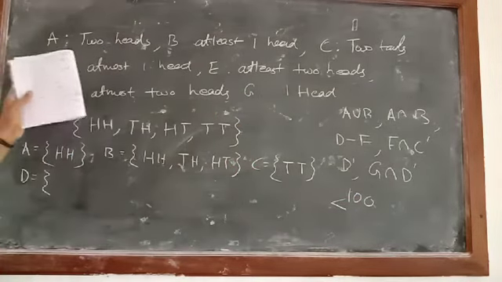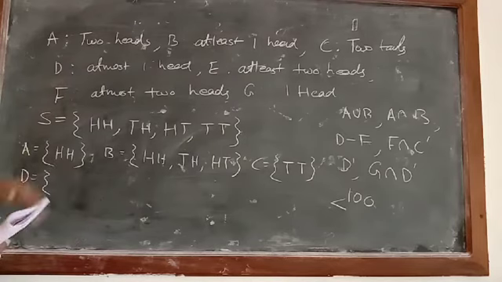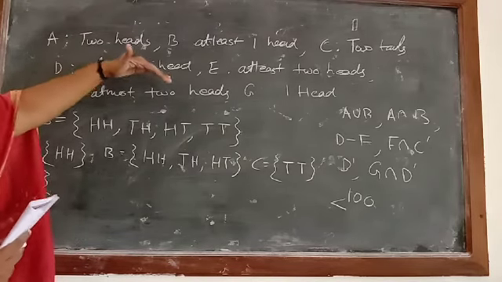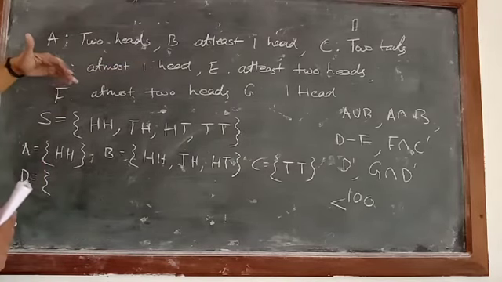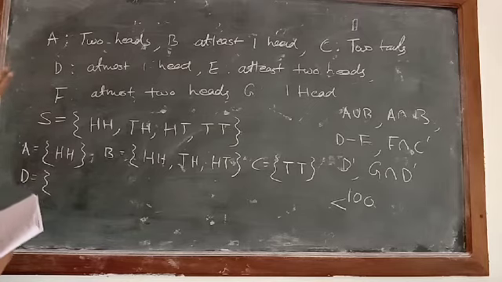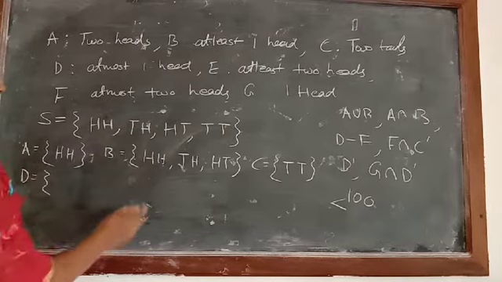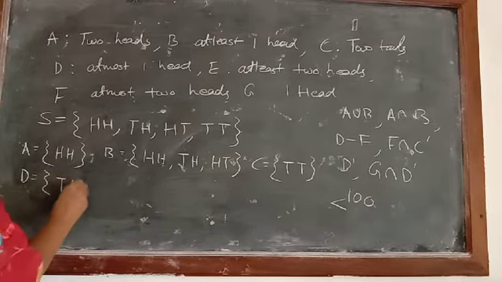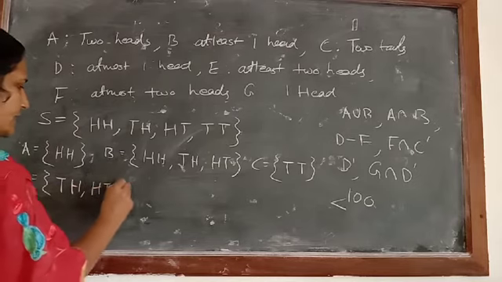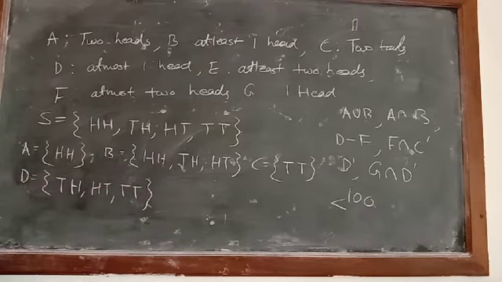Same concept here. At most one head means either we have to take one head or less than one head. Less than one head means zero heads will come. So we have to write all the cases in which one head is there and no head is there. So the possibilities are TH, HT or TT.